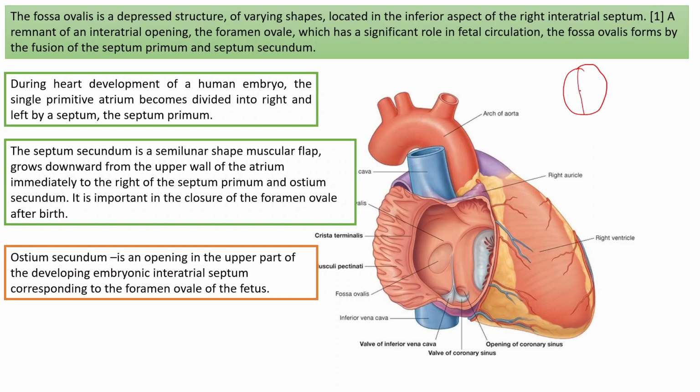Then what is septum secundum? Septum secundum is a semi-lunar shaped muscular flap that grows from the upper wall of the atrium. For what purpose does it grow from the upper wall of the atrium? To close the foramen ovale after birth. Okay, so that's it.